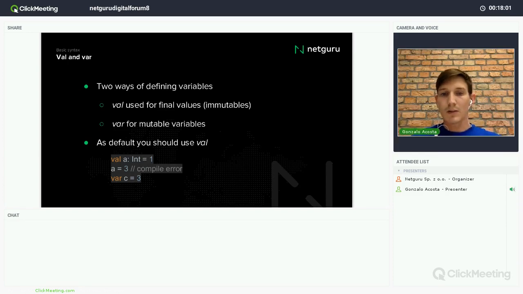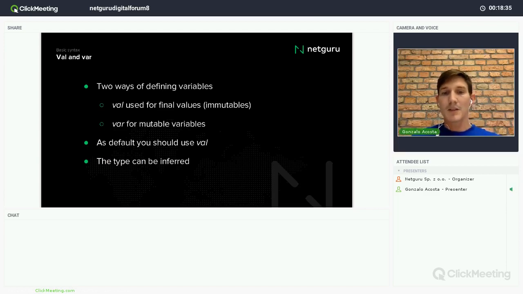Here, for example, we have the value a: val a equals 1. If I try to reassign some value to a, the compiler will complain and return a compiler error. But in the other case, if I have a var c, I can reassign it. It doesn't matter. It's like a normal variable in Java.